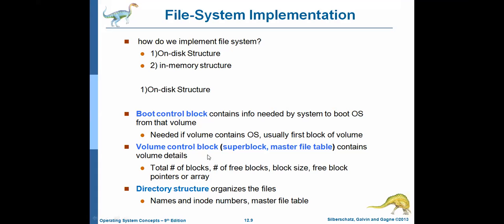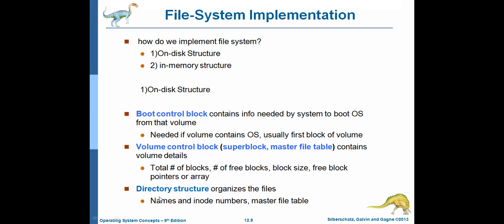And next, volume control block. As the name indicates, it contains the details about the volume. Volume means total volume of the disk. What is the size of the block? How many blocks are there? How many blocks are free? How many blocks are occupied? So all block related information is available in the volume control block. If it is a Unix operating system, it is called a super block. And if it is NTFS, meaning Windows, then it is called master file table.